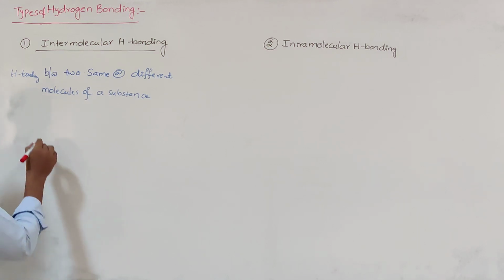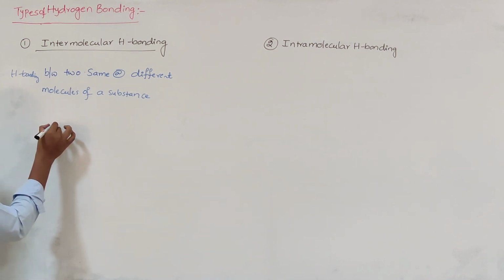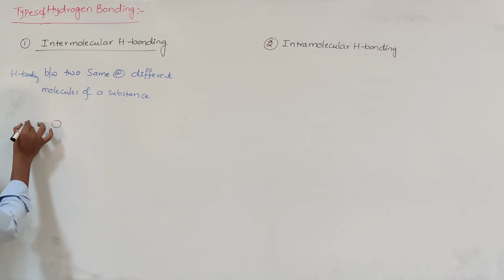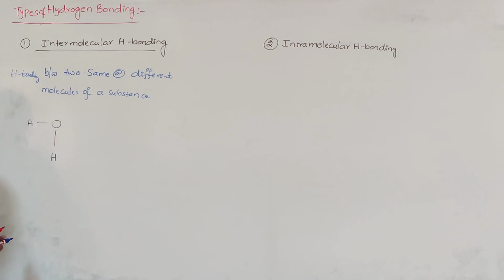So for example, let us take the water molecule or ammonia molecule. Water molecule is there. Here, in between water and water molecule,